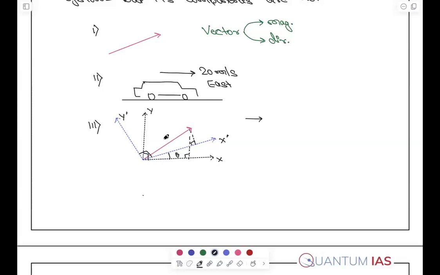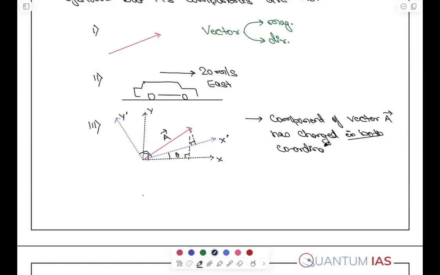Change. So the component of vector A has changed in both coordinate systems. In different coordinate systems it is changing.